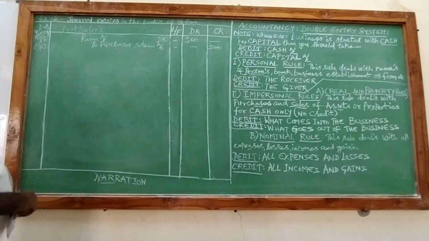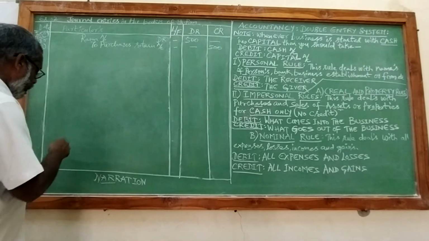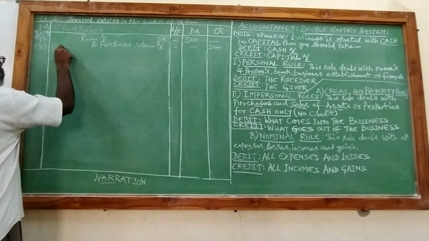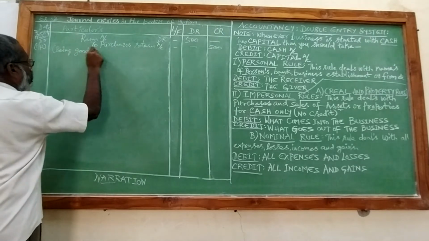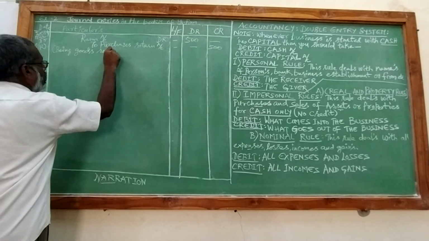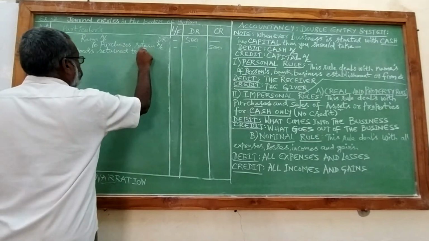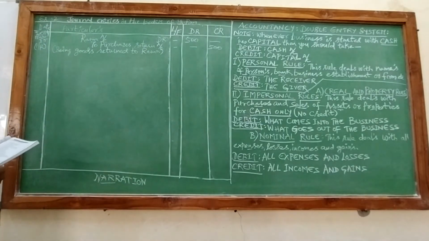So after writing this journal entry, we will be recording the statement for what purpose you have taken the journal entry. So it is called narration. Being goods returned to Rama. And the next one is March 18th, Amer returned goods.